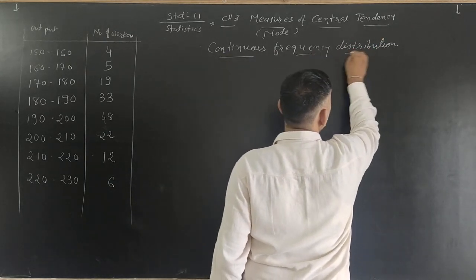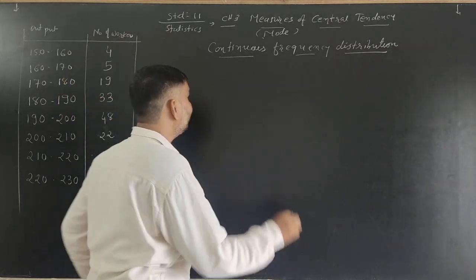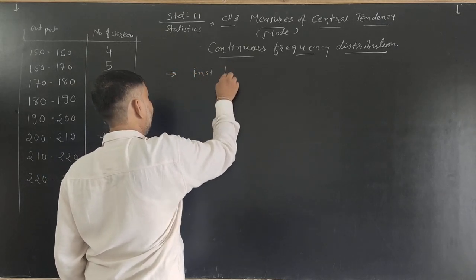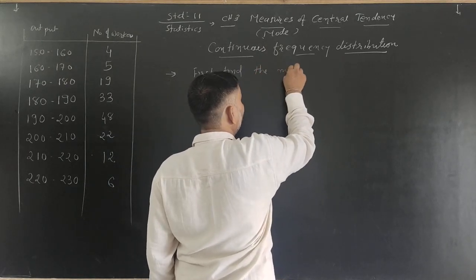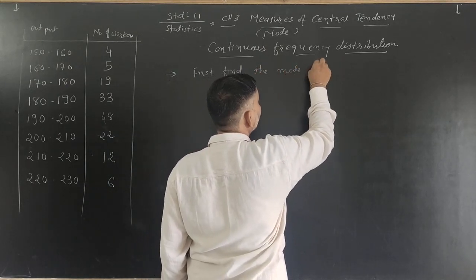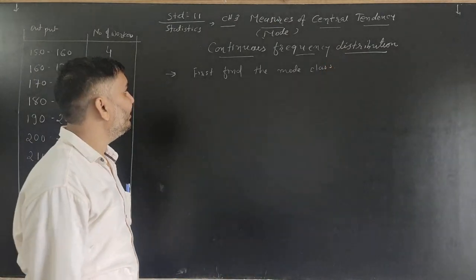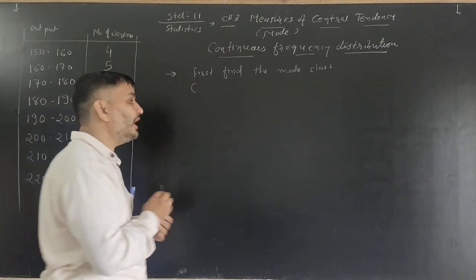Continuous frequency distribution. In a continuous frequency distribution, the first step is to find the modal class. Mode class, सबसे पहले तुम्हें mode class find करना है. And we know very well the mode class is the class having the highest frequency.